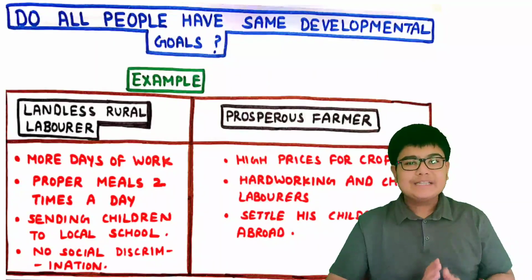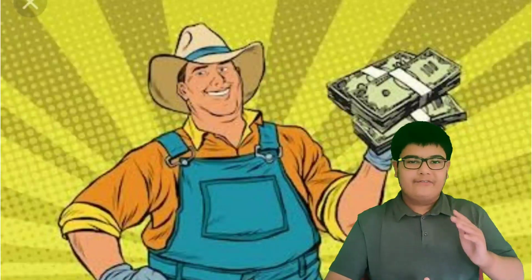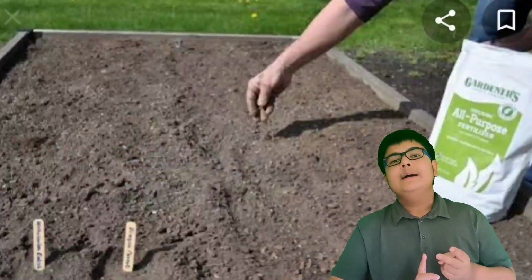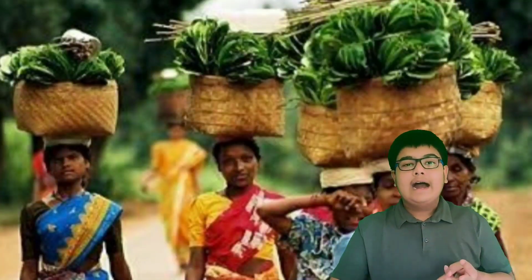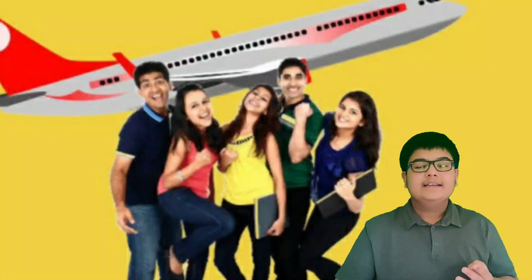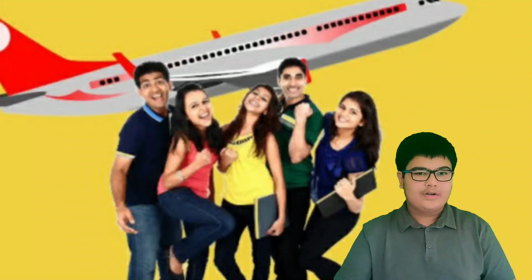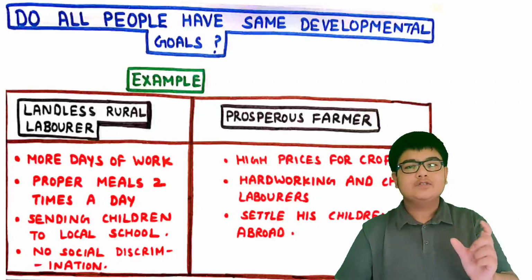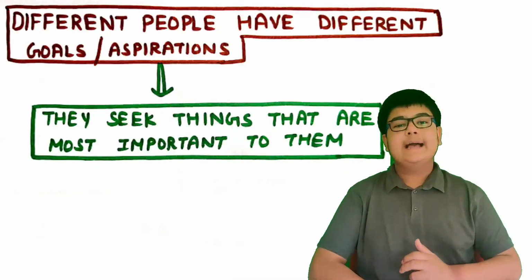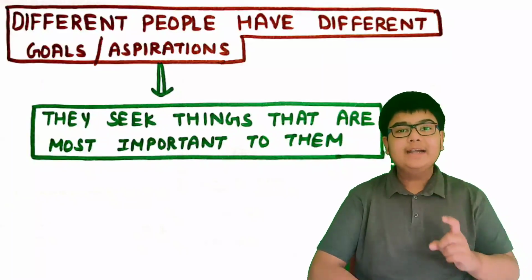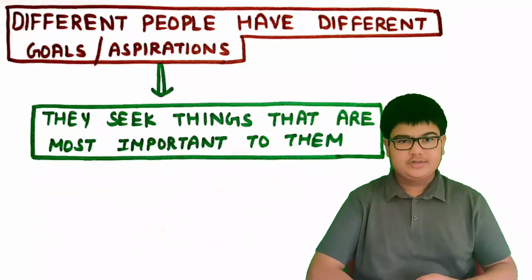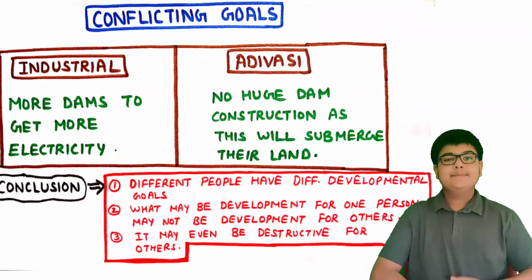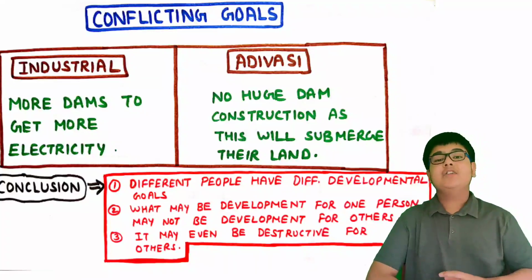But for the prosperous farmer, the developmental goals will be different. For him, development would mean high prices for his crops, proper fertilizers, hardworking and cheap laborers, and he would be able to settle his children abroad. So from this example, do you notice the difference in the developmental goals of these two people? We understand that different people have different goals or aspirations. They seek the things that are most important to them. Sometimes two people may seek things which are conflicting.